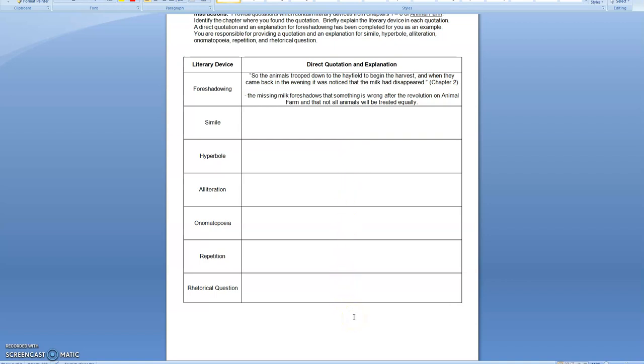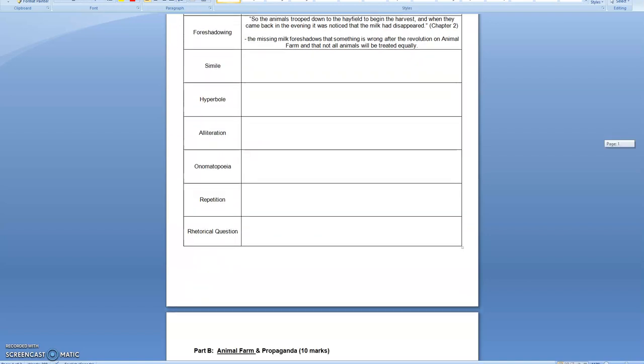All of your quotations should be from chapters 1 through 6, which is what we've covered so far at this point. If you need a reminder about the definitions of each of these literary devices, you can go back to the content in this activity and find a definition and an example of each.